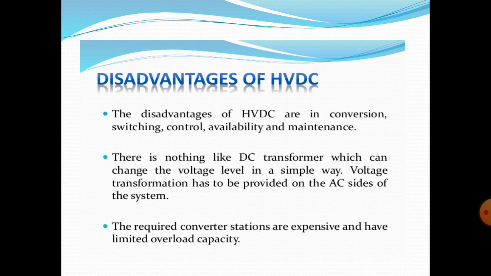This conversion is a main disadvantage compared to HVAC systems, and switching and control availability and maintenance are much less compared to HVAC transmission systems. And another important thing is that there is nothing like a DC transformer which can change the voltage level in a simple manner.